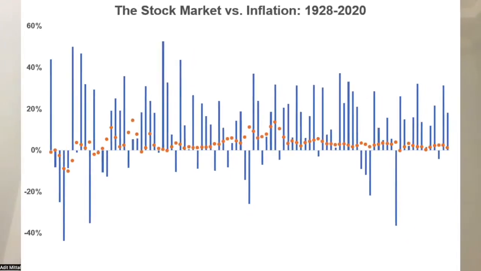Inflation rates are another important economic indicator. High inflation rates can lead to high interest rates, which can decrease consumer spending and business investments. This can cause the stock market to decline. Low inflation, on the other hand, can lead to lower interest rates, which can stimulate consumer spending and business investments. This can cause the stock market to increase.